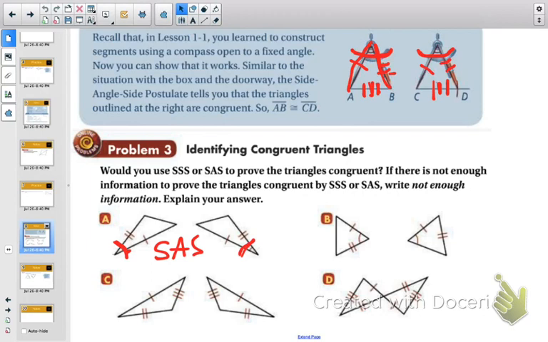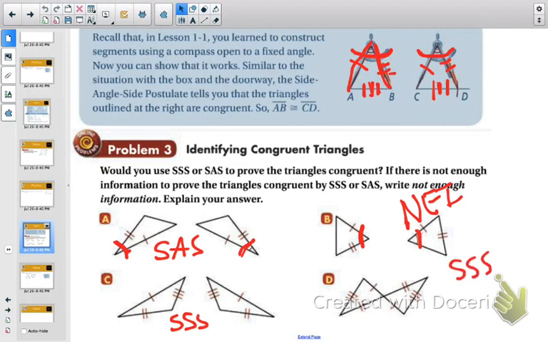We have two sides and an angle again. So this one is in between the two sides, so that's good. This one, however, is not in between the two sides, so it should be right here. So actually this one, they could be congruent, but we don't have enough information to show that. So not enough info, we'll say. Okay, C, obviously you have all three sides, so side, side, side, we don't need any angles there. And then D is also side, side, side.